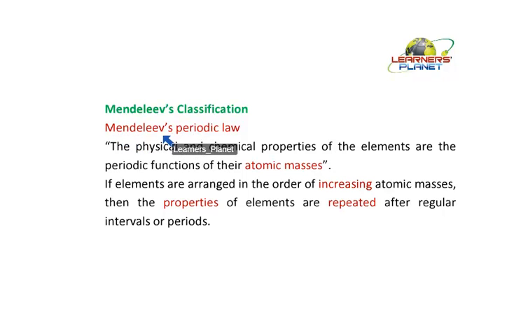Mendeleev's periodic law: the physical and chemical properties of the elements are periodic functions of their atomic masses. What does it mean? That the physical and the chemical properties of elements depend on